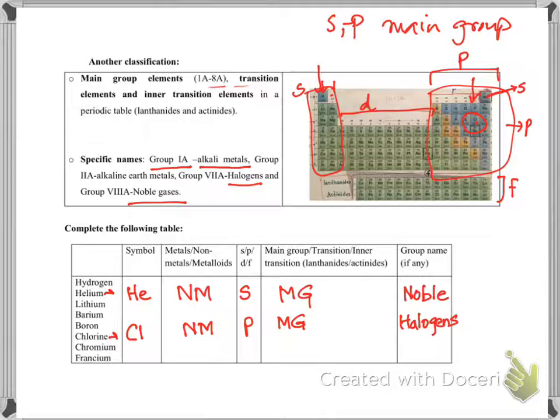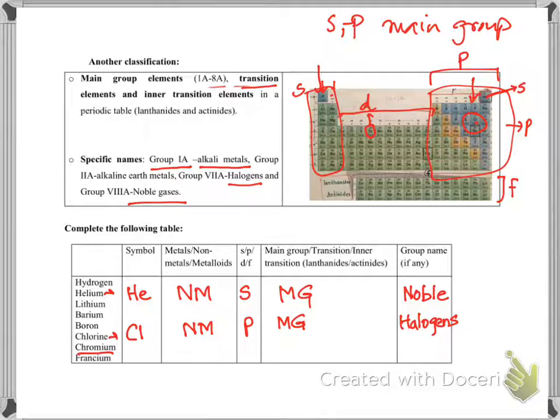Okay, here, this is a good one, chromium. Chromium is here. So what is that? It's a D block element. It's a metal because it's green in color. D block elements are also known as transition elements. And is there any particular group name for that?